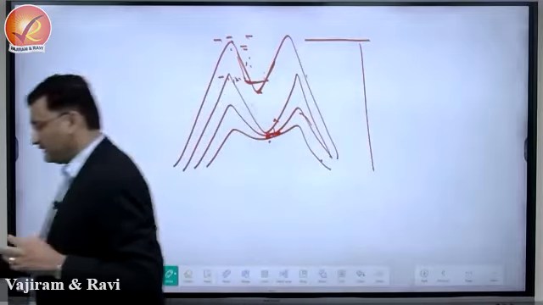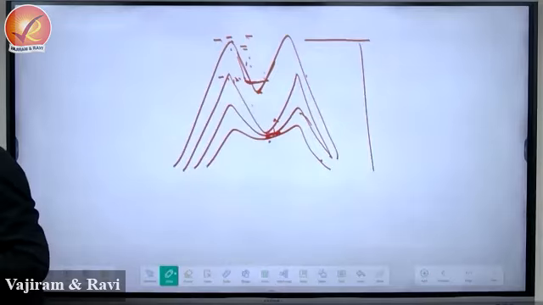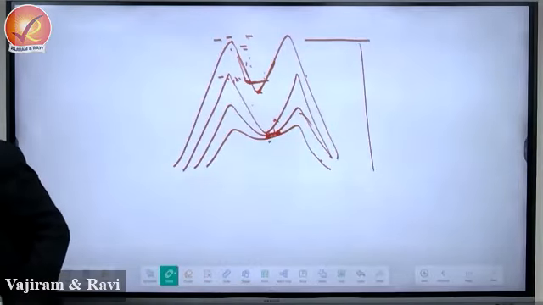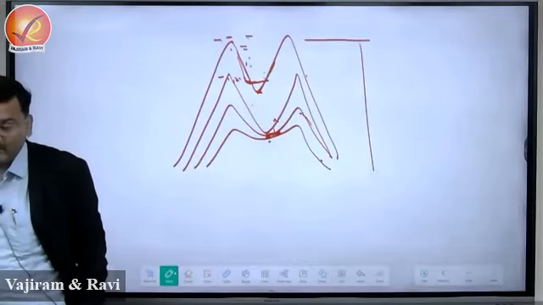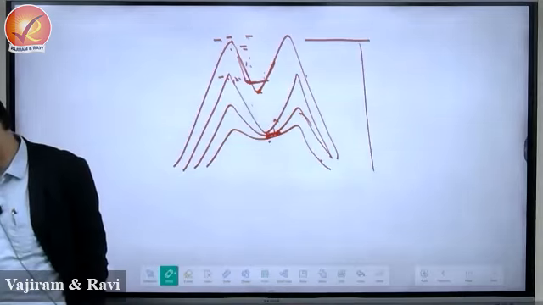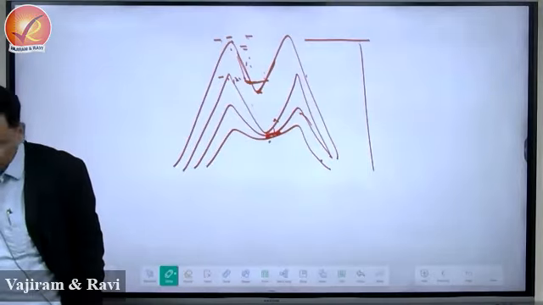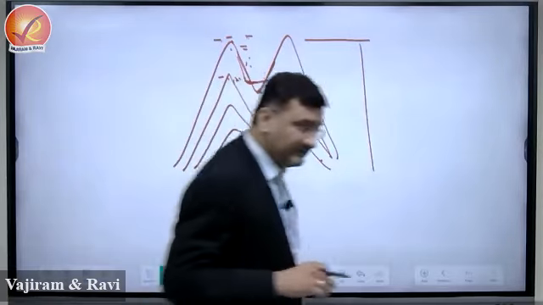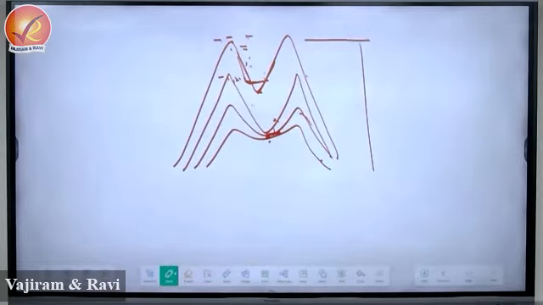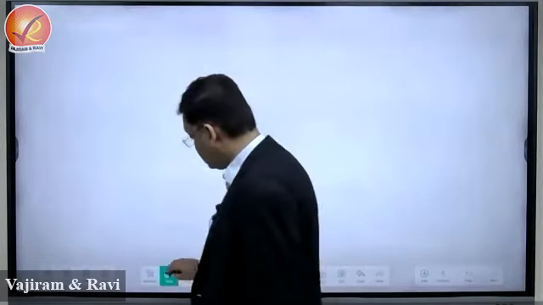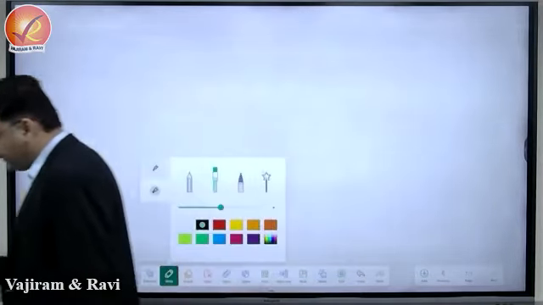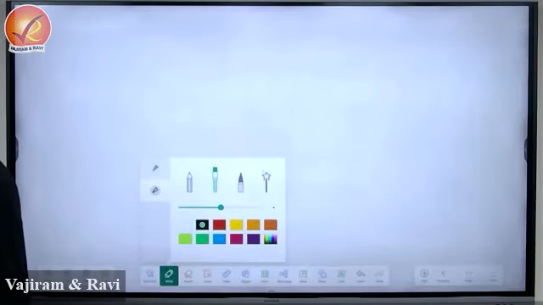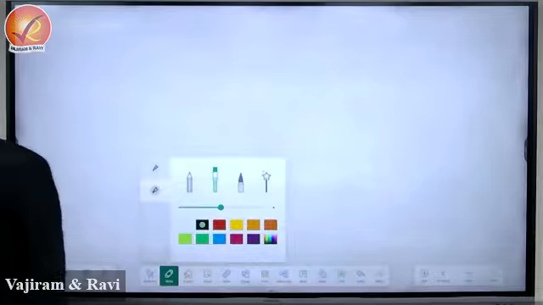Valley deepening, just few points. Valley deepening has a tendency to increase the relative relief, while valley widening has a tendency to decrease the relative relief.